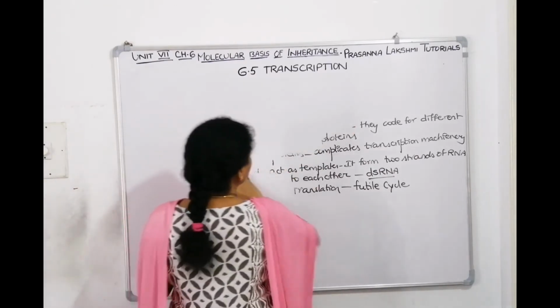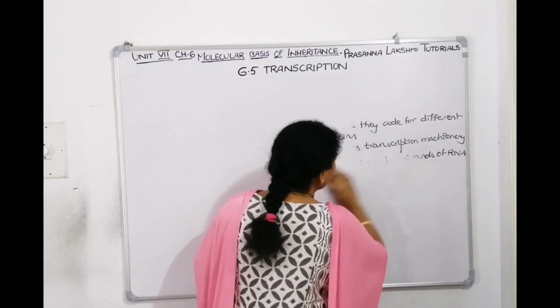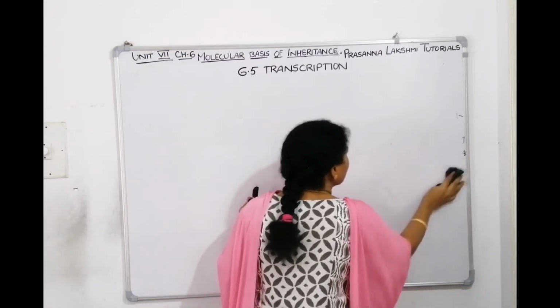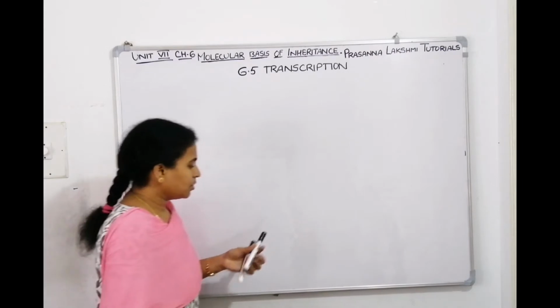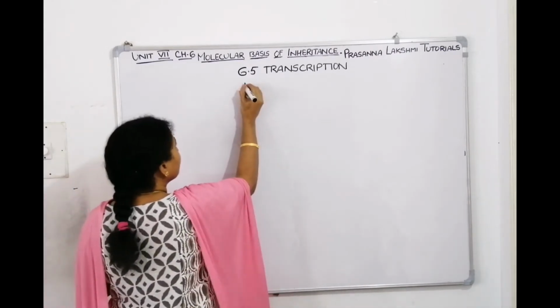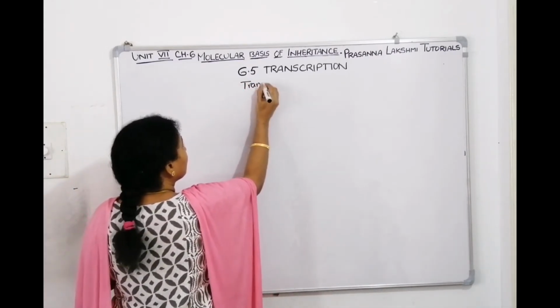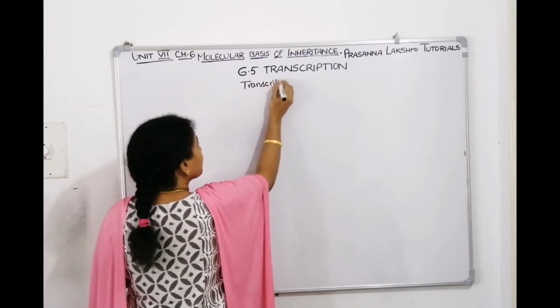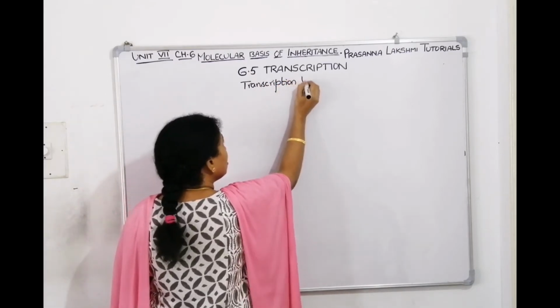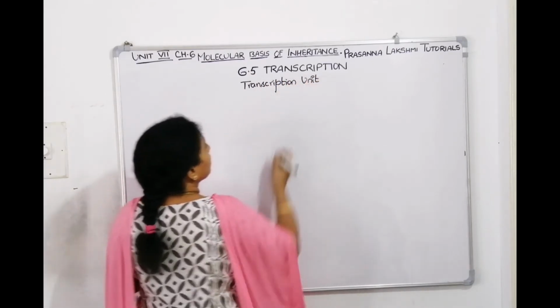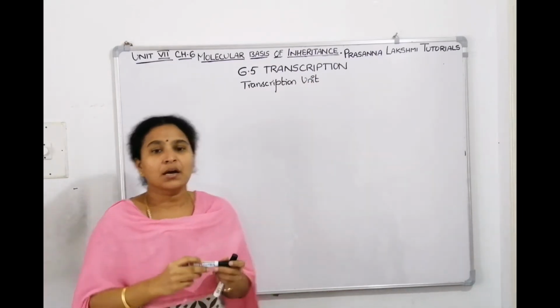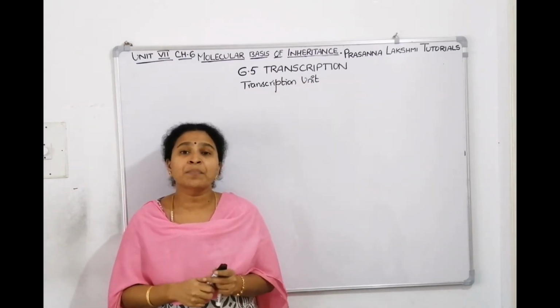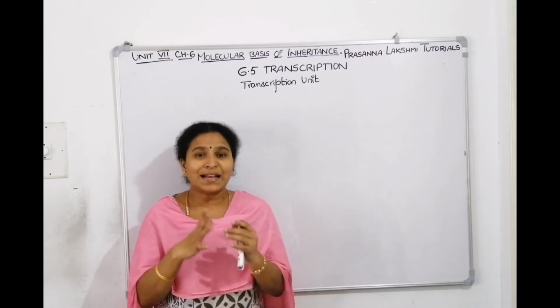We told boundaries should be defined, the complete DNA need not be transcribed. So those boundaries are called the transcription unit. What regions does it have? A transcription unit has 3 regions.